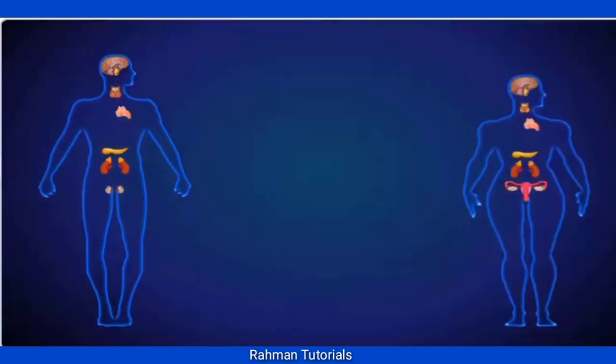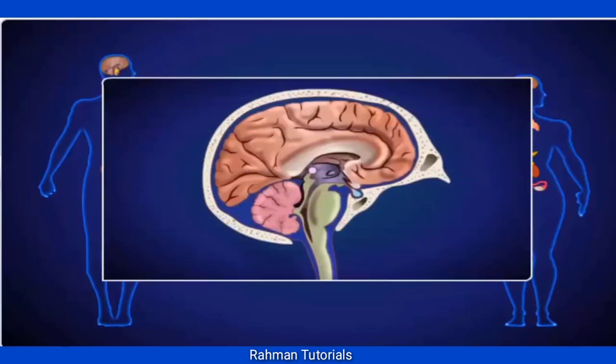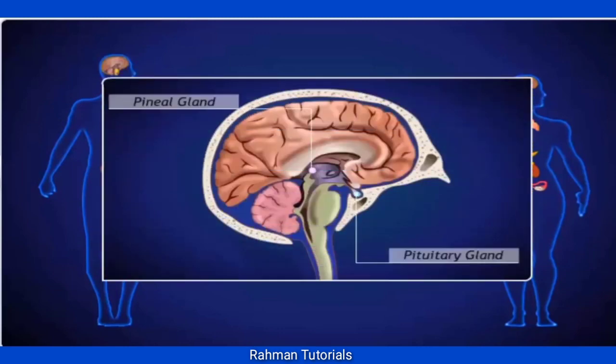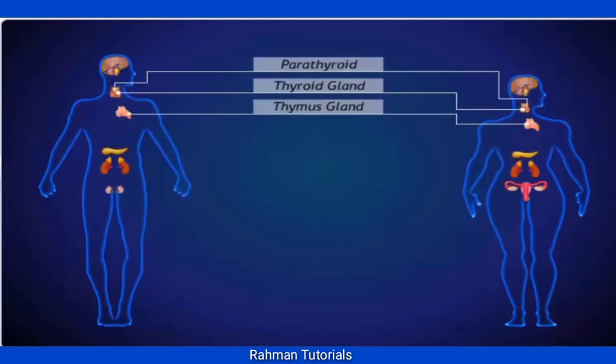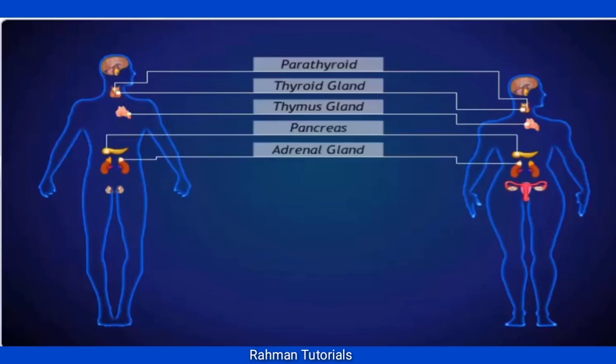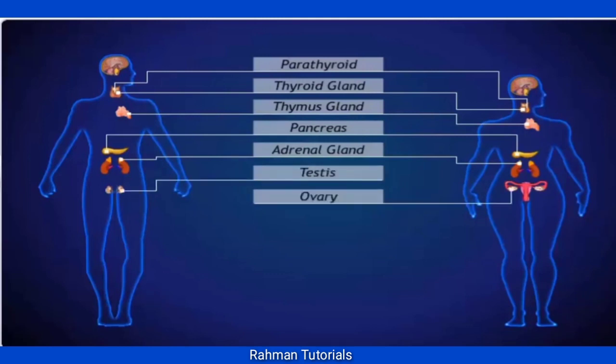For a better understanding of the endocrine system, let's look at the endocrine system in the human body. It consists of the pituitary gland, the pineal gland, the hypothalamus, the thyroid gland, the parathyroid gland, the thymus, the adrenal gland, the pancreas, the testes, and the ovary. We will look at the functions of each of these glands.